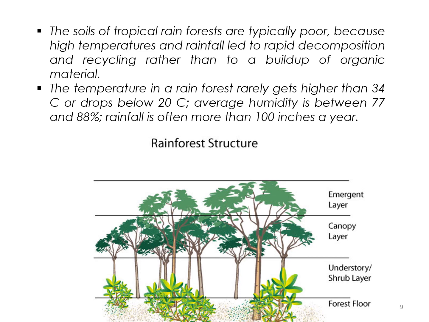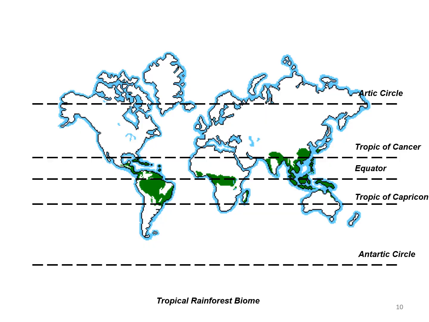So this is a classic example: if you go to any of the tropical rainforests, these are the layers that you will find, and you can't find these four layers in other forests. You can only find these four layers in tropical rainforests. Okay, these are the zones or the countries where you can find the tropical rainforest. Most of the tropical rainforests are along the zone near the equator.